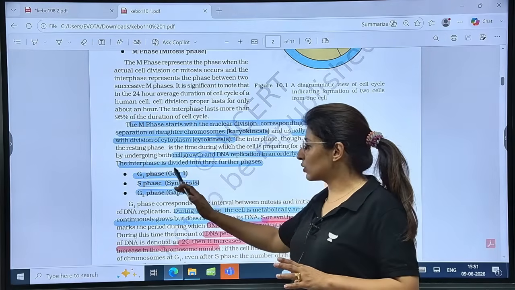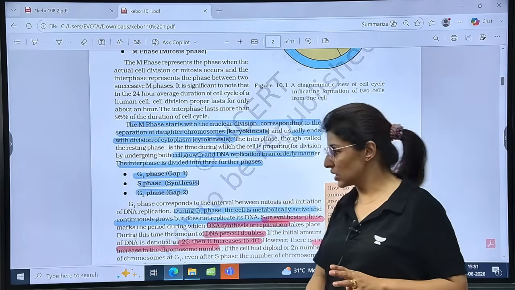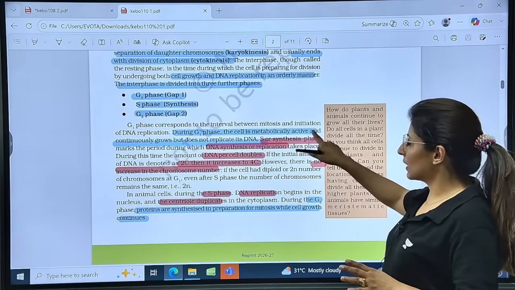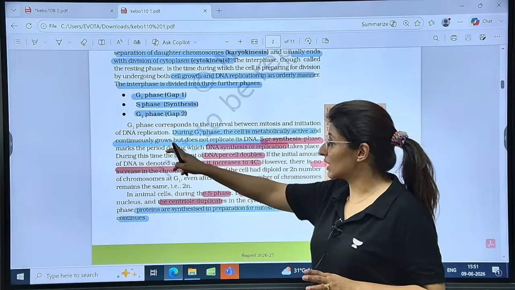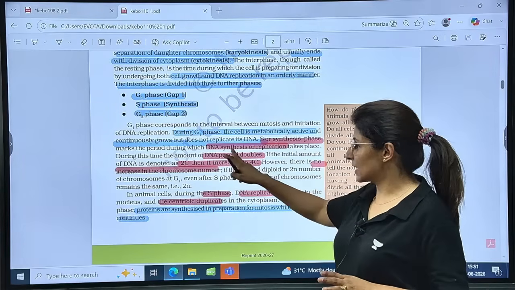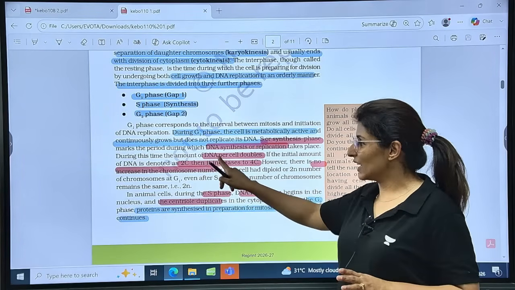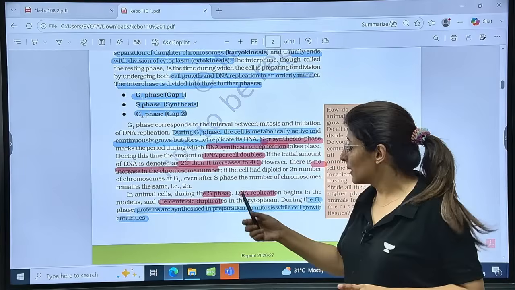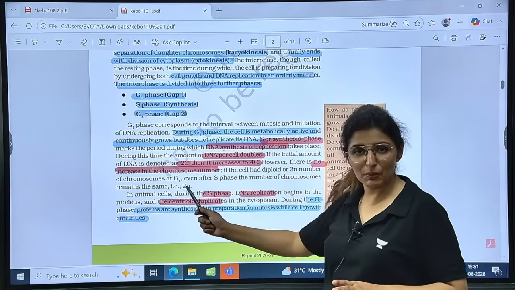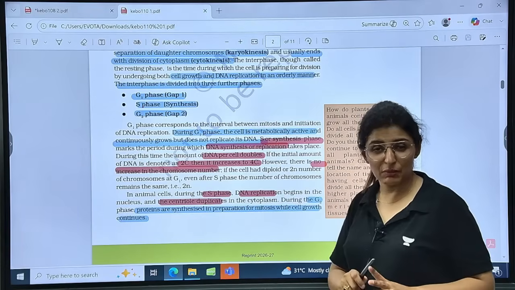Interphase is divided into three phases, G1, S and G2. Is that clear? Now, during the S phase, the cell is metabolically active and grows continuously, and DNA synthesis will occur. The DNA amount will double up, but the number of chromosomes will remain the same, no increase in the chromosome number. So these are the points to be remembered.